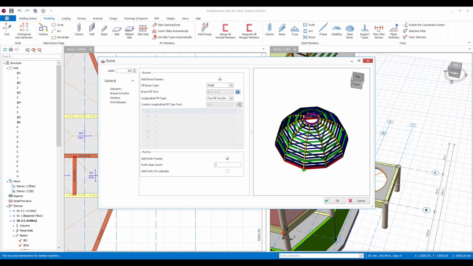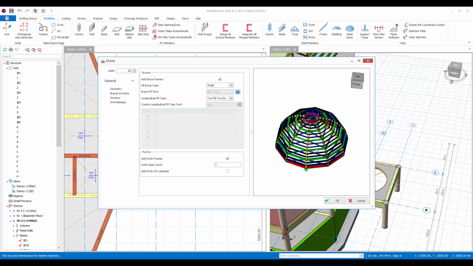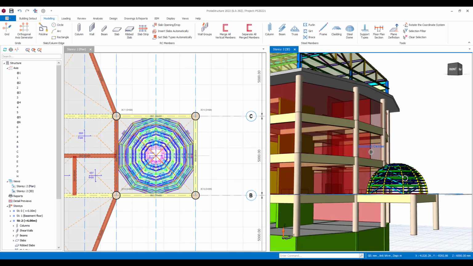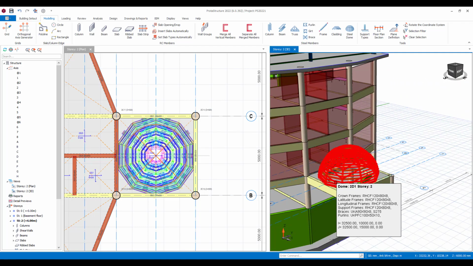So you can see here you can play with the bracing around this, and you can adapt this to suit. Once you're happy with this, you can assign it, and that dome will be created inside your model here. Similar to what I was showing you before, you can load this up, you can design it, and you can produce all your detailed drawings from it. It's just a fantastic new little feature that some of our users have been asking for.